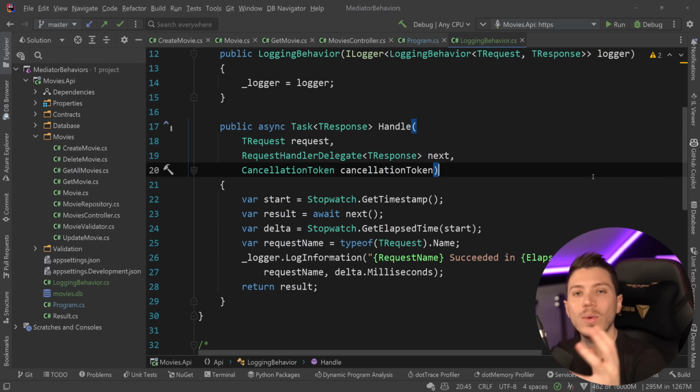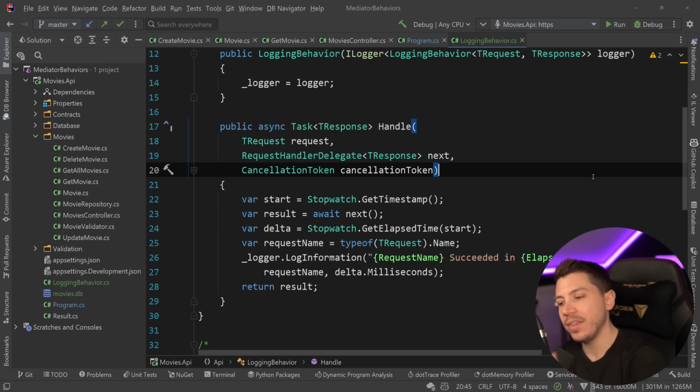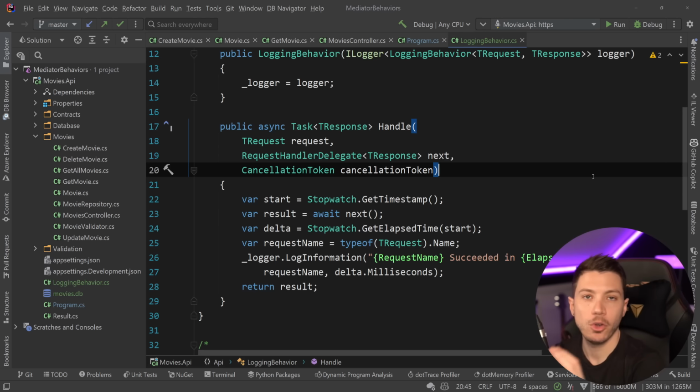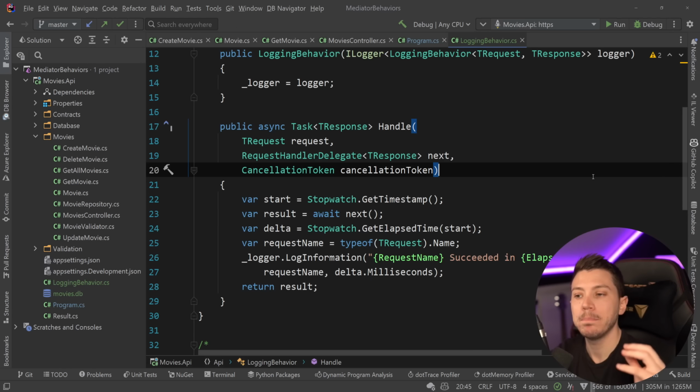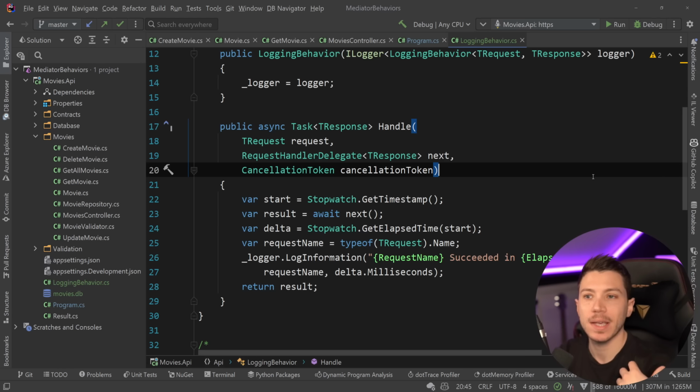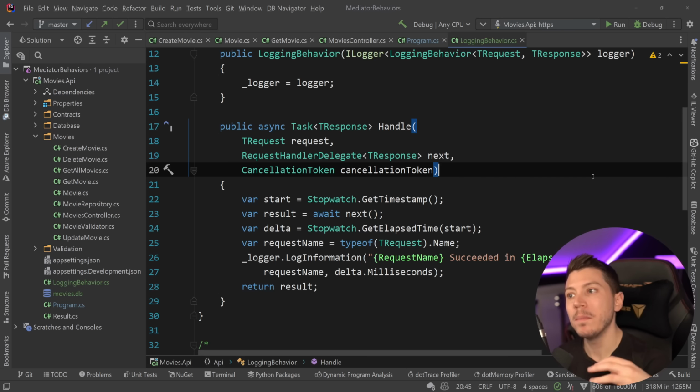So that's how easy it is to now extract cross-cutting concerns, move them into their own behavior in the pipeline, and then just build a pipeline that makes sense for your workflow with your logging, maybe some metrics, maybe some timing, maybe anything you want. And it actually does not stop here. Subscribe, because we're going to see how we can use something else in MediatR to make our handlers